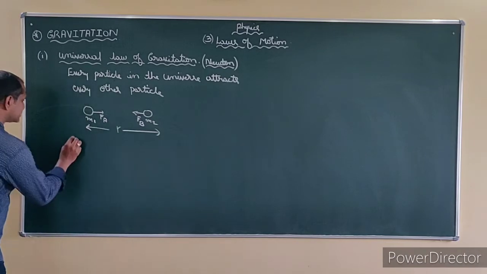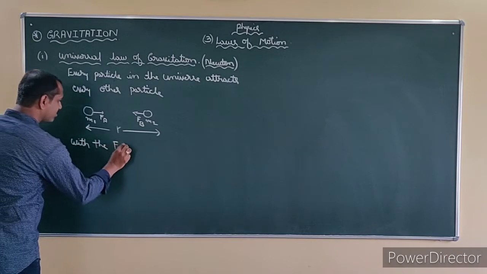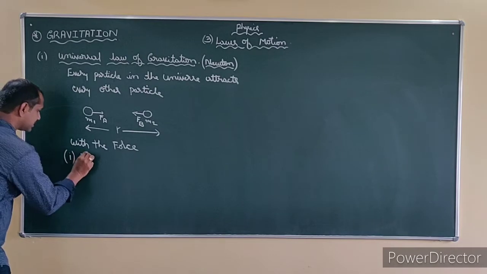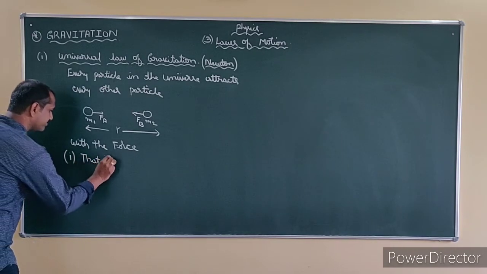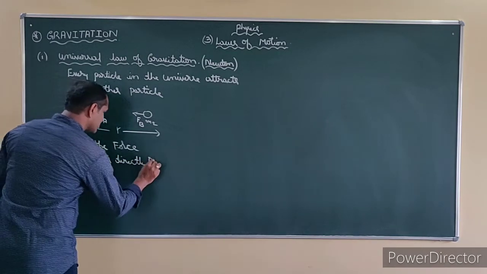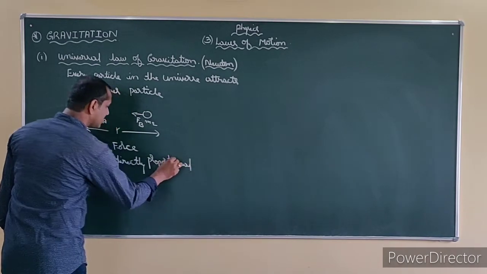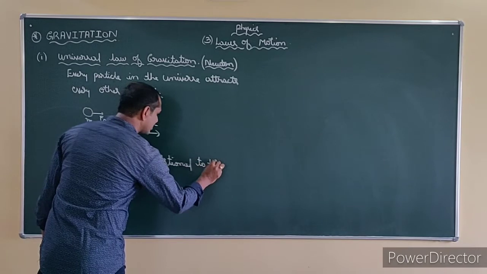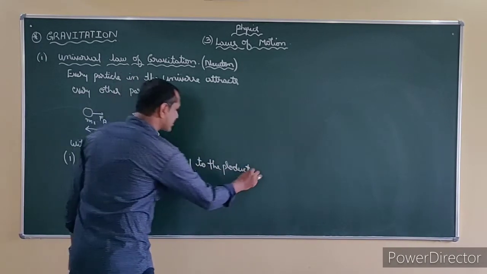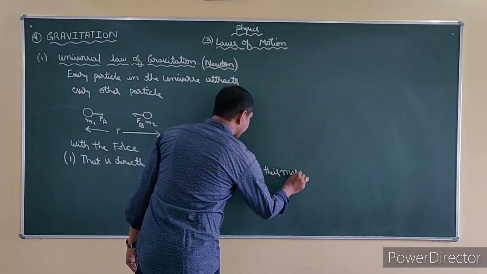So according to this universal law of gravitation, every particle in the universe attracts every other particle, with a force that is directly proportional to the product of their masses.